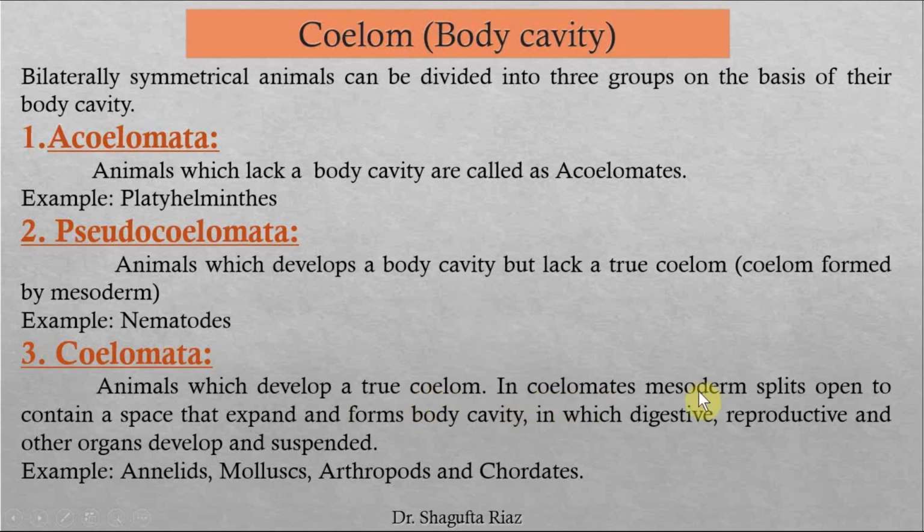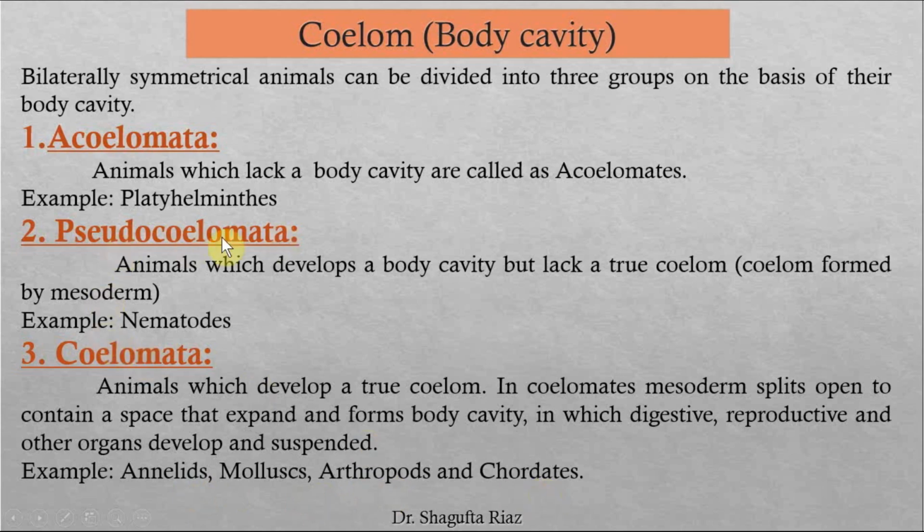In coelomates, mesoderm splits open to contain a space that expands and forms the body cavity. And the digestive, reproductive, and other organs develop right here in this cavity, and they will be suspended in this cavity when the adult is formed, right? The examples of the coelomates are all the highly modified phylums, that are annelids, mollusks, arthropods, and chordates.